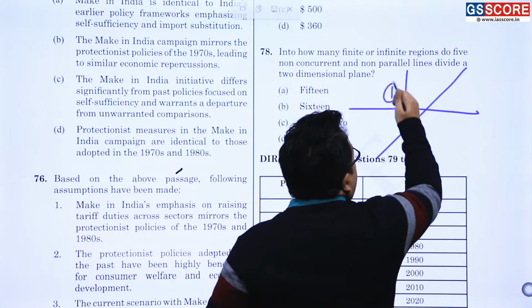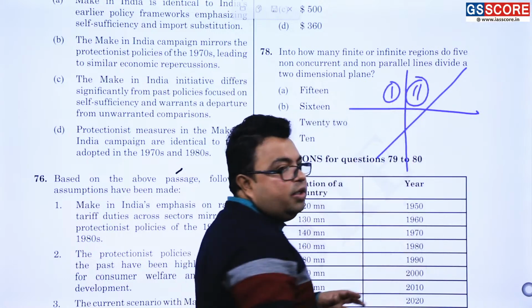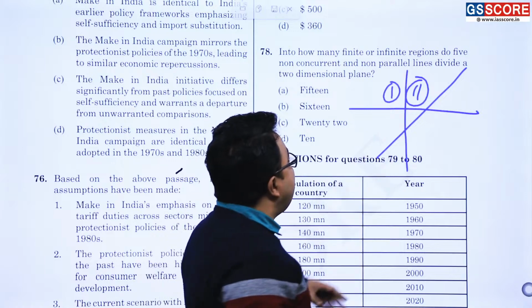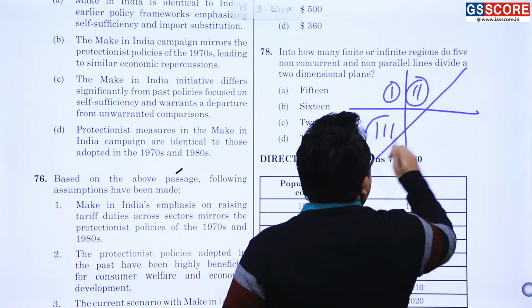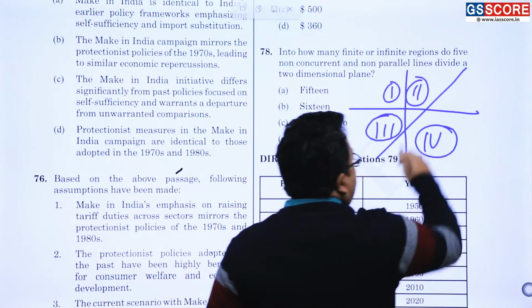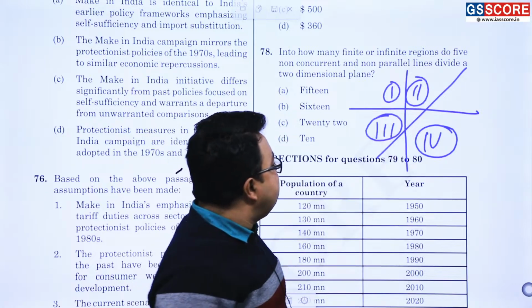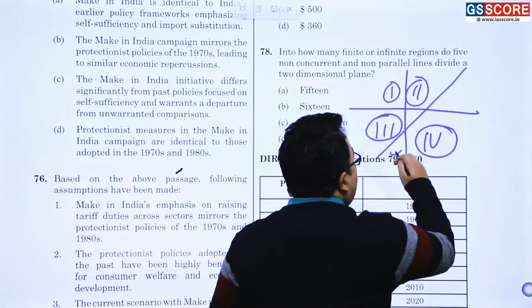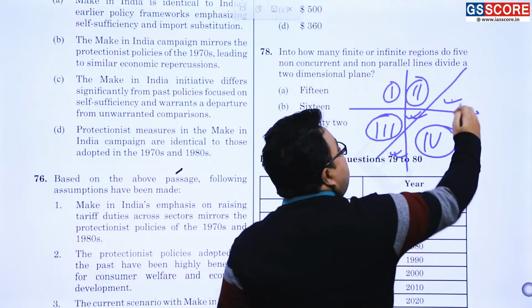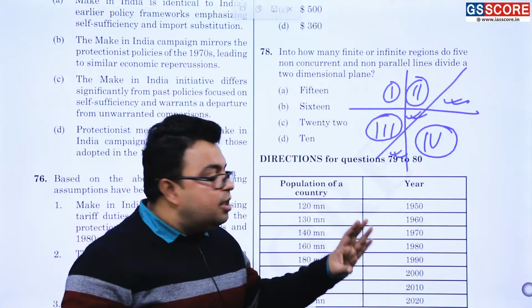So first of all, two regions were there, and when the second line was drawn, third and fourth regions were there. And when the third line is drawn, how many new regions were there? One region, two regions, and three new regions were there. Third line, so three new regions.